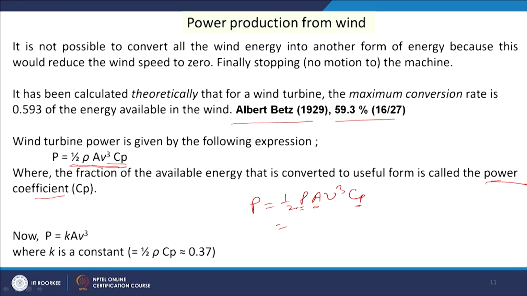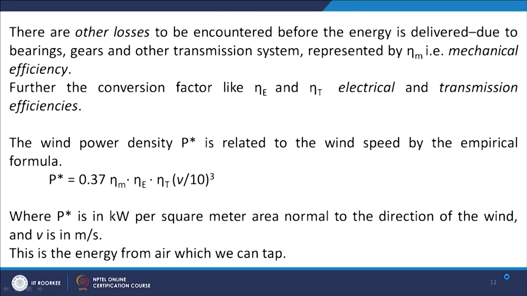So, these are constants, and half into rho into Cp we consider equal to k. So, k into A into V cube is our power potential, and this half into rho into Cp is around 0.37. It has been proved by many experiments that approximately this can be 0.37 for air.